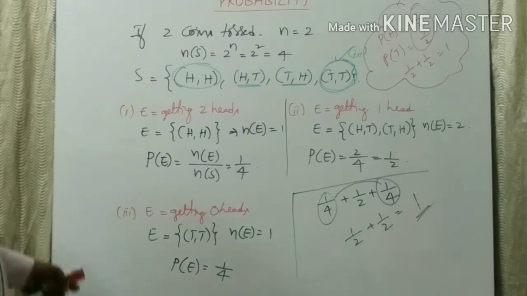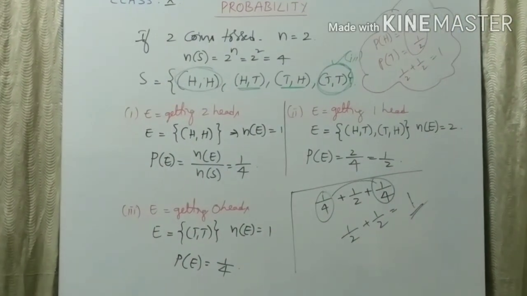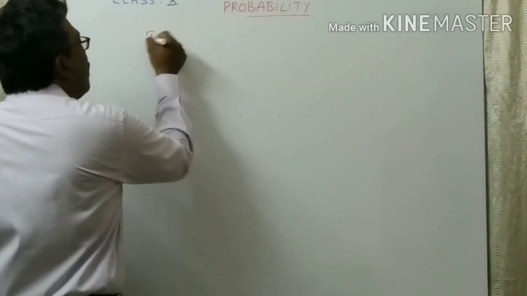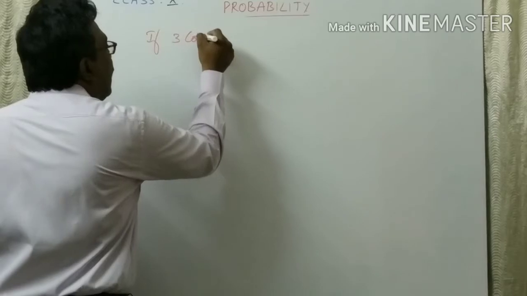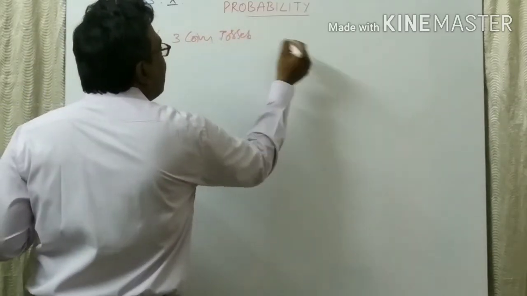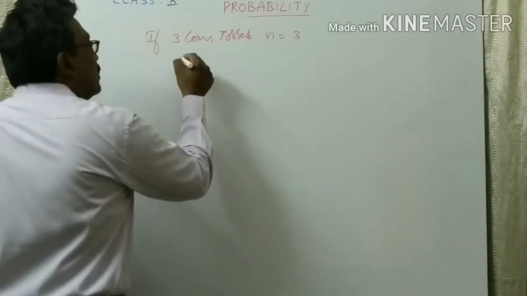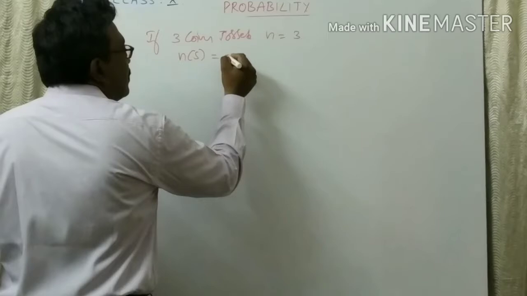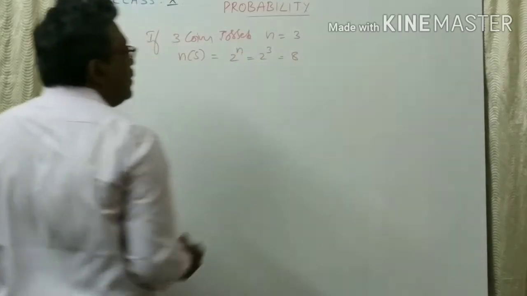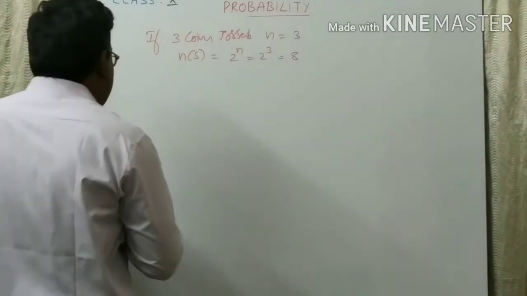Now, if 3 coins are tossed, what will happen? Next example: suppose 3 coins are tossed. n is equal to 3. So the number of sample spaces is 2 to the power of n, 2 cubed, that is 8. So what are the sample spaces you will get?